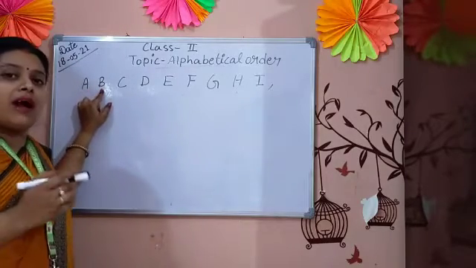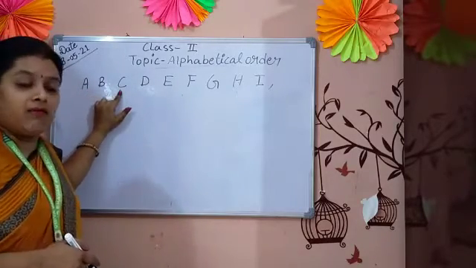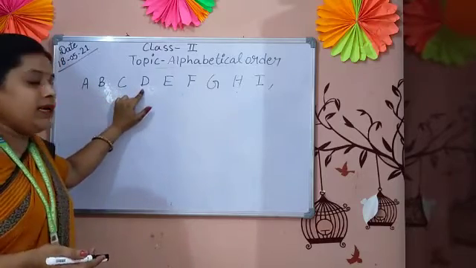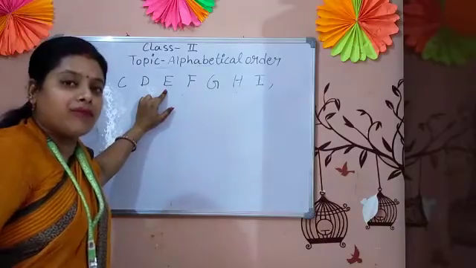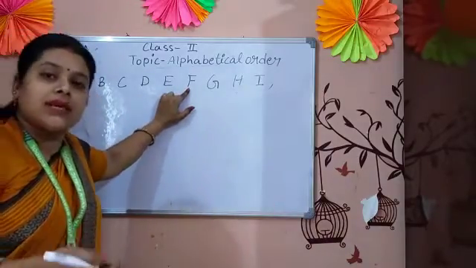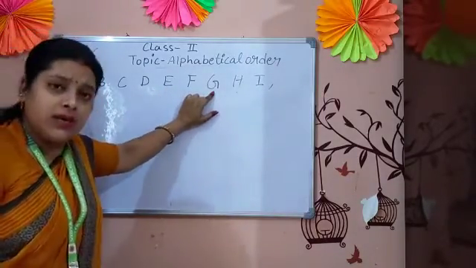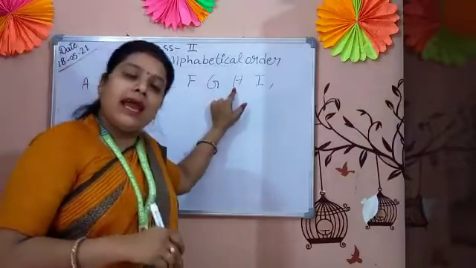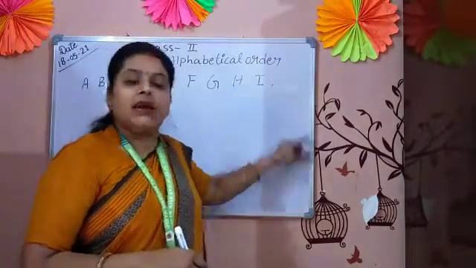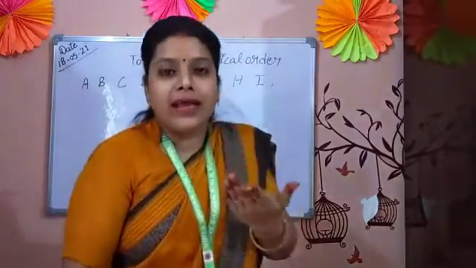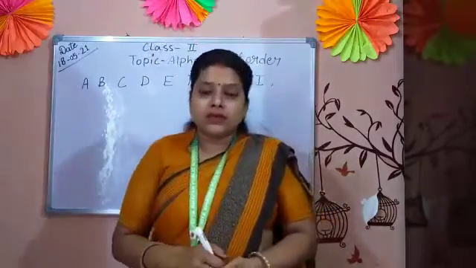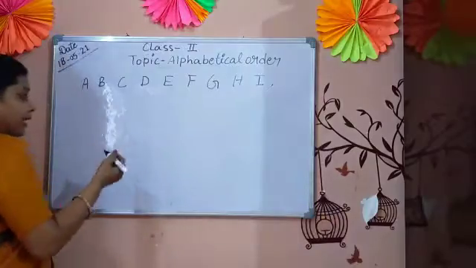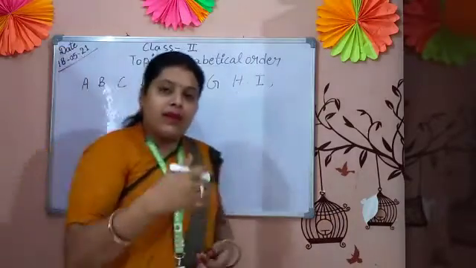B. What comes after B? C. What comes after C? D. What comes after D? E, and so on, F, G, H, I, J, K, L, M, N.